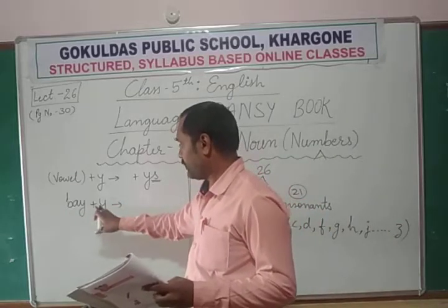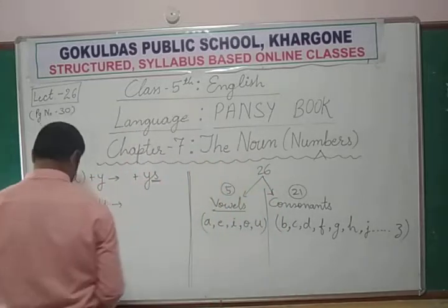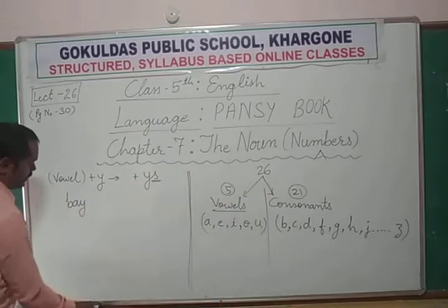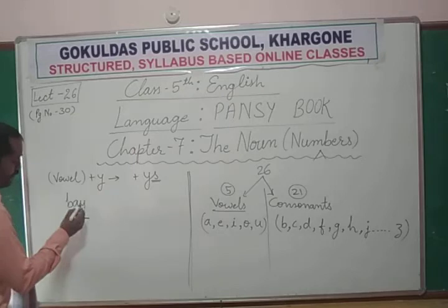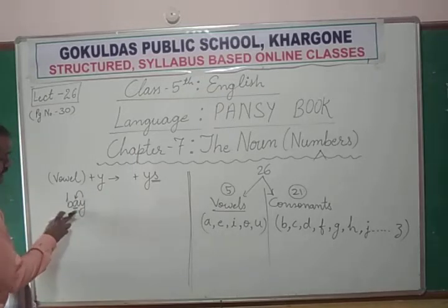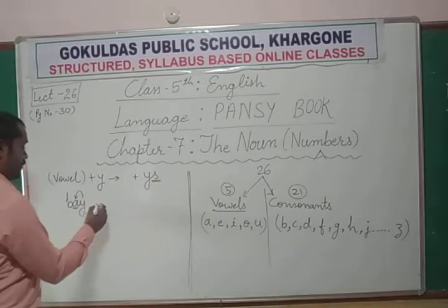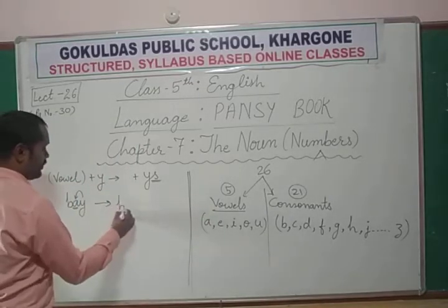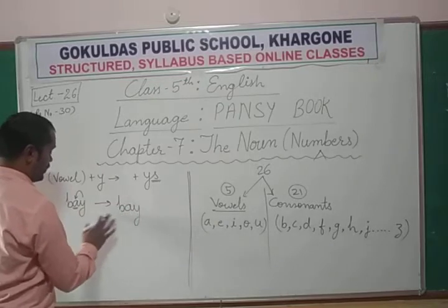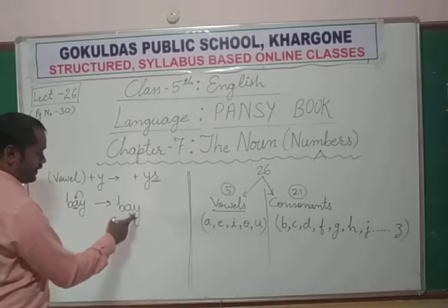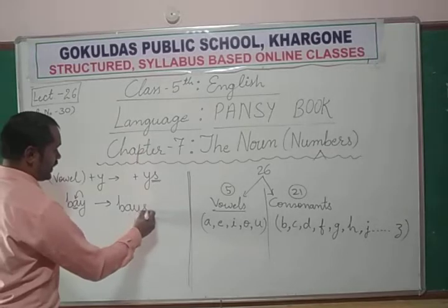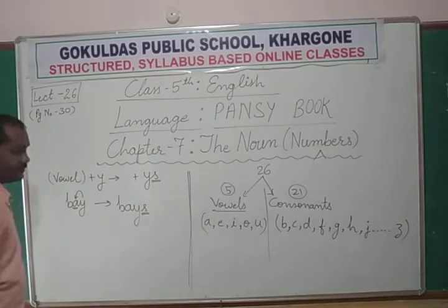Bay. Now you can see bay is a word which is ending with a Y, but before Y, if you see, there is a letter that is A, and A belongs to vowels. So what is the rule? We don't erase, don't omit the letter Y, we just add only S. Bays.